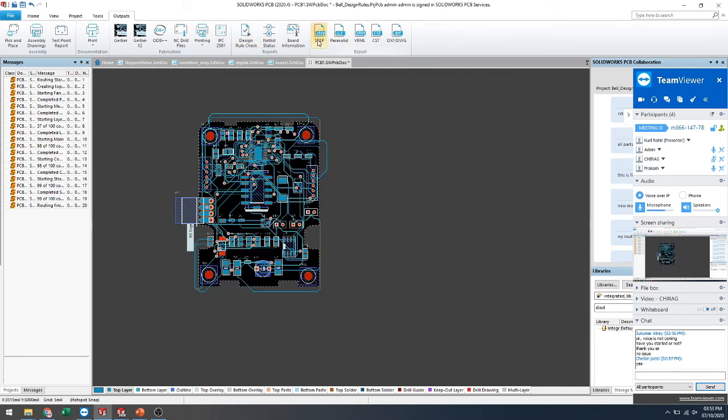Okay. And the same thing you can export your STEP files, SolidWorks part file, and DXF DWG formats also available for exporting your data easily.